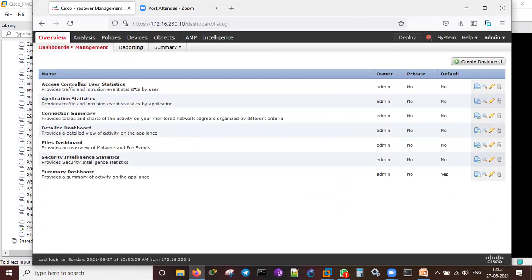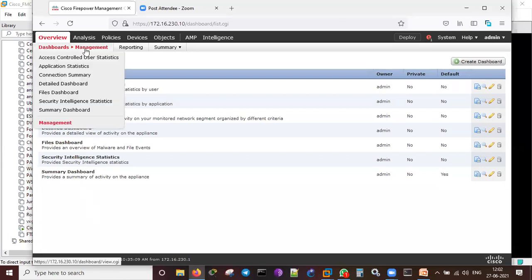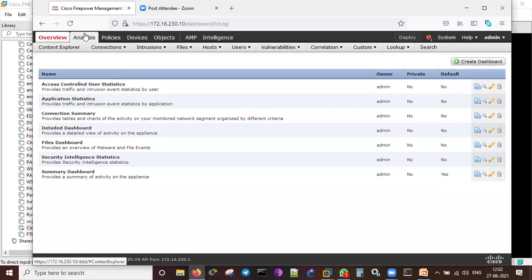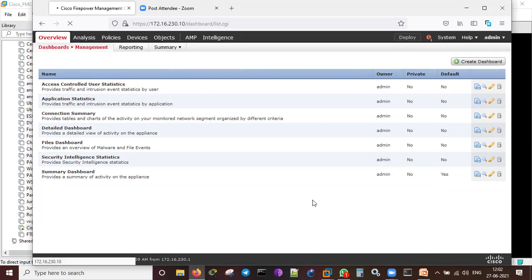Access control, user statistics, application statistics, connection summary, detailed dashboard, file dashboard, everything will be shown. In analysis, we can go to content explorer, connections, intrusions, files, malware events, file events, captured files, network file trajectory. You can click on malware events. It will be 0 because nothing has been detected. It may take some time, please wait.